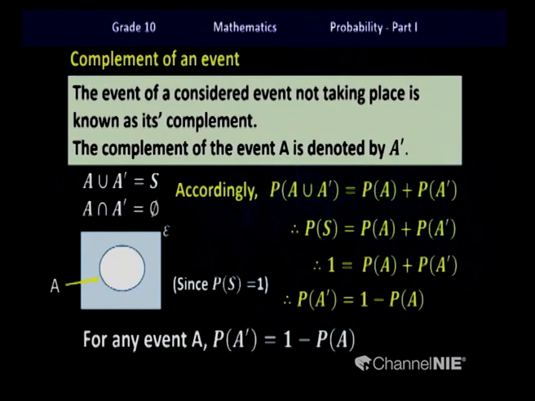So for any event A, the probability of the occurrence of the complement of event A is equal to 1 minus the probability of the occurrence of event A. I hope you understood how we arrived at this formula. Let's see how we are going to use this in our sums.